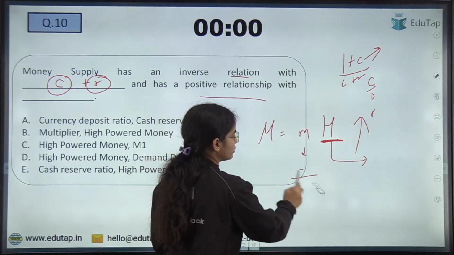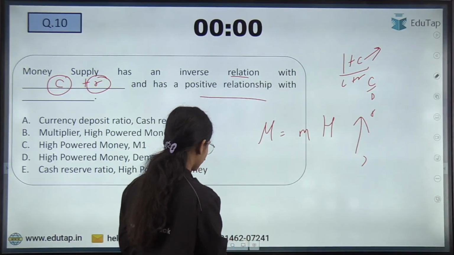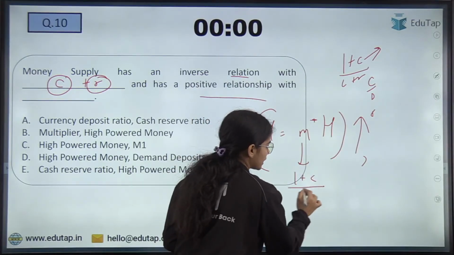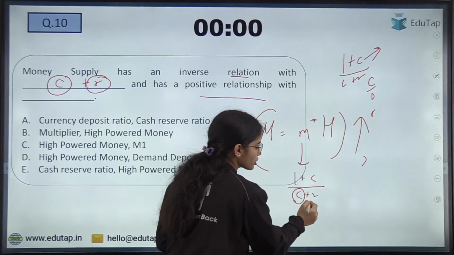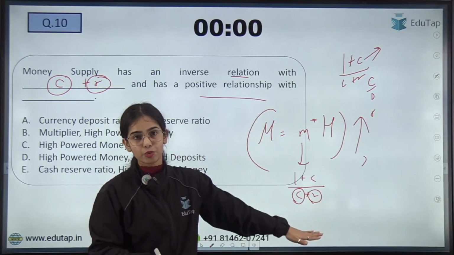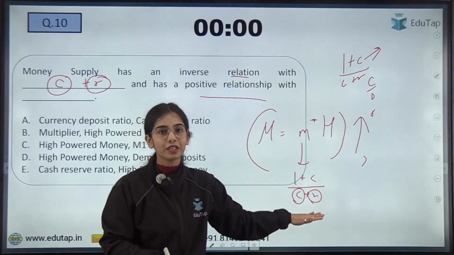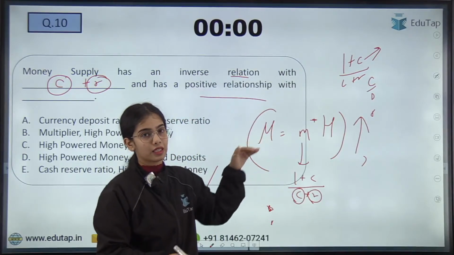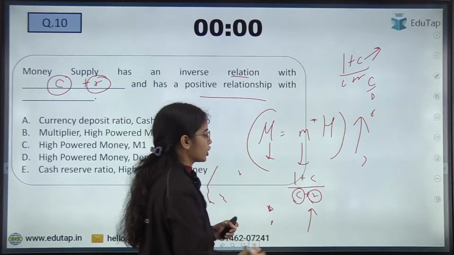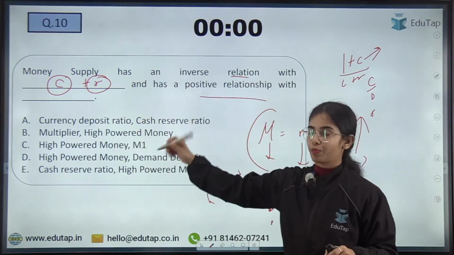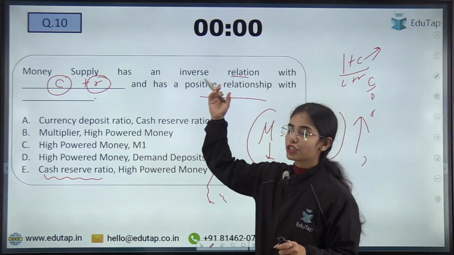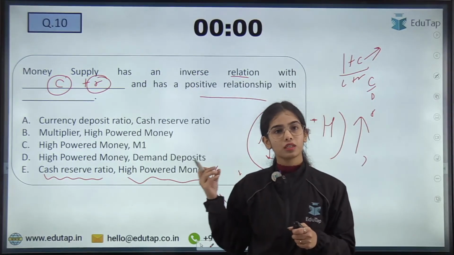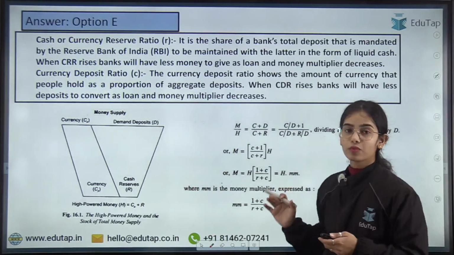So money supply is equal to M, that is money multiplier, multiplied by high powered money. Now this money multiplier has the formula 1 plus C over C plus R. The currency to deposit ratio and reserve to deposit ratio are in the denominator, which means they have an inverse relationship with money supply. If they both are increasing, money supply will decrease. So the currency to deposit ratio and reserve ratio, the cash reserve ratio, have an inverse relationship with money supply. And high powered money has a positive relationship with money supply. So this is the basic idea. So E was the answer here.